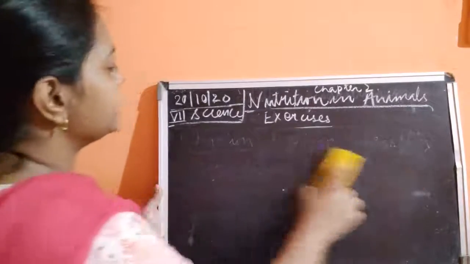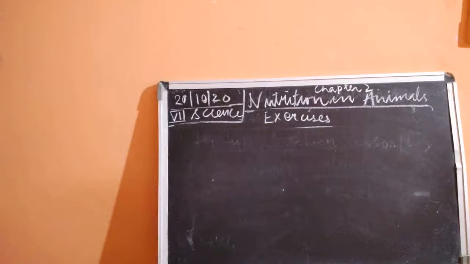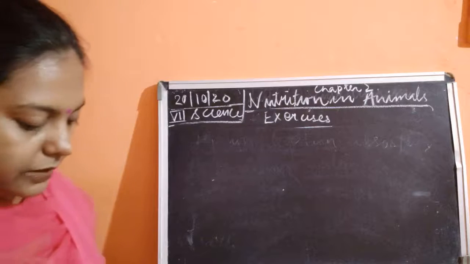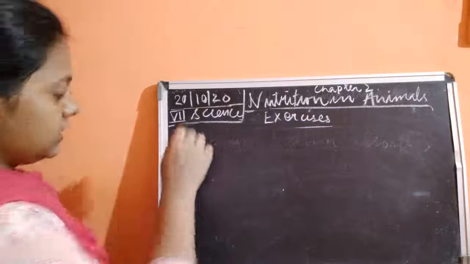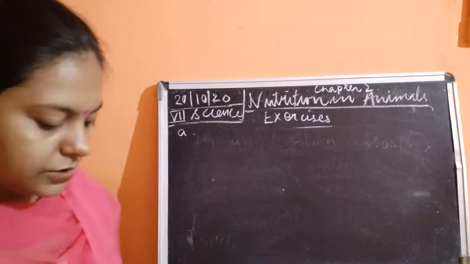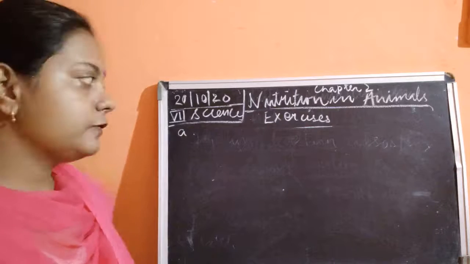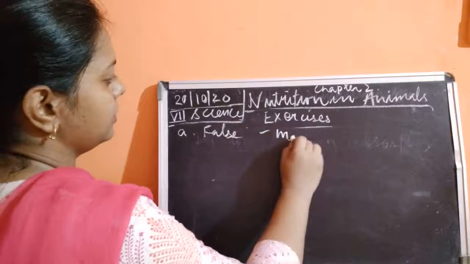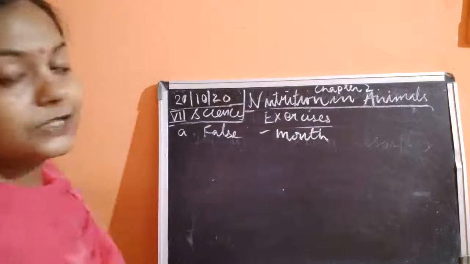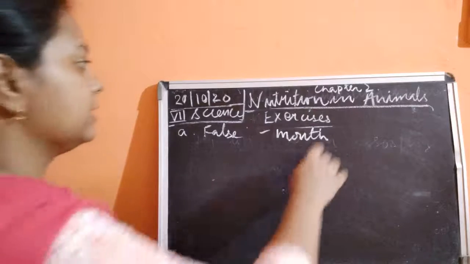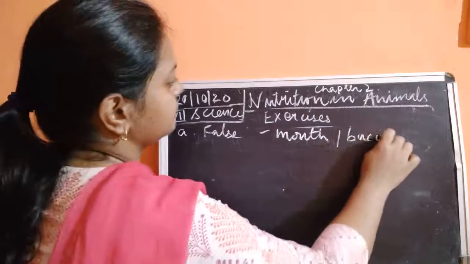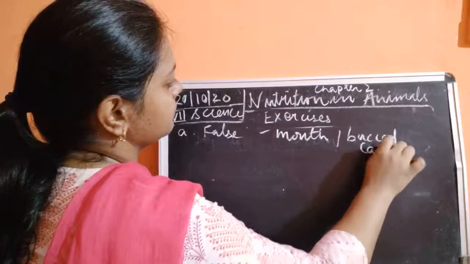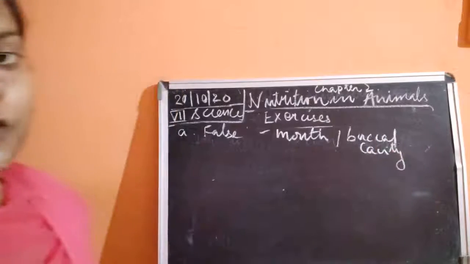I'll move on to the next part, that is true and false. Okay. True, false. First one is the digestion of starch starts in the stomach. So this is a false statement because it starts from your mouth. So the right answer is it starts from your mouth, it starts from your buccal cavity.